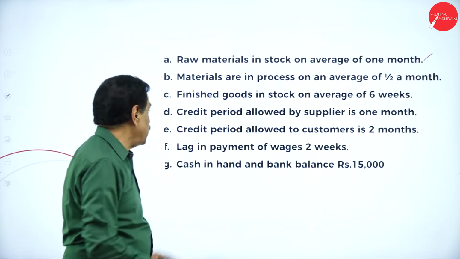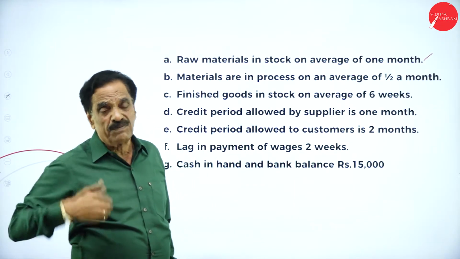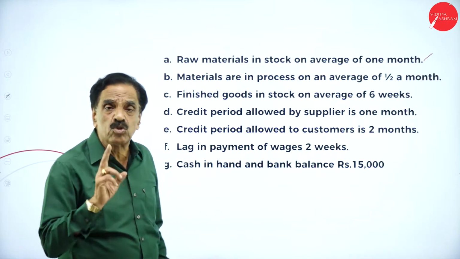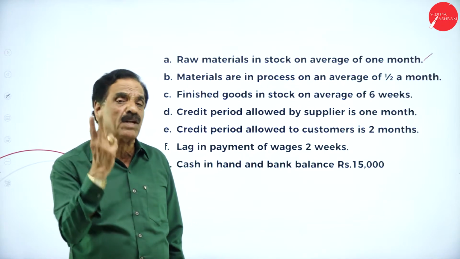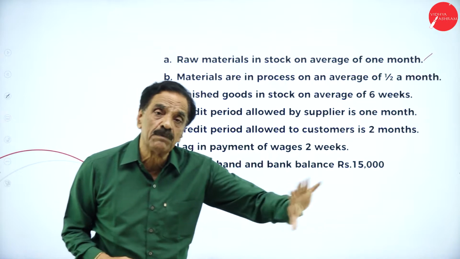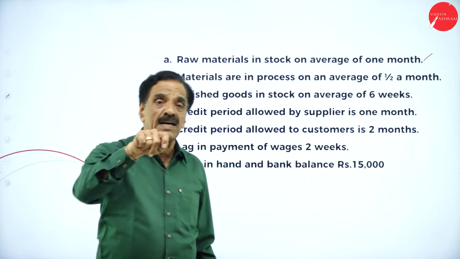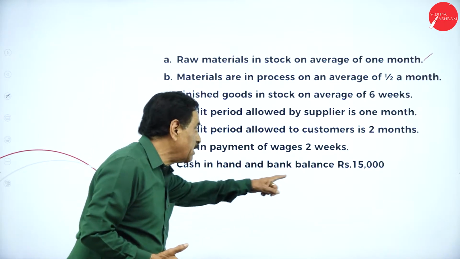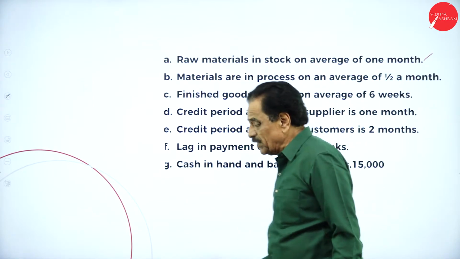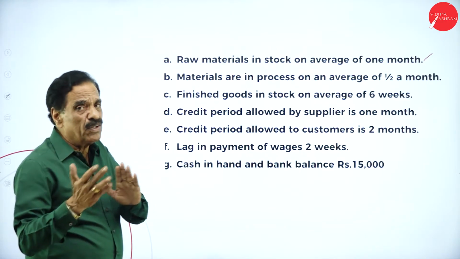We are going to explain this. Credit period allowed to customers: how many months? 2 months. After 2 months, they are going to pay. Then, lag in payment of wages, 2 weeks, means outstanding wages for how many weeks? 2 weeks. In a year, how many weeks are there? 52 weeks. How many units have been produced? 12,000 into 2 by 52. When it comes, multiply by the labor charge. Then cash in hand and bank balance available is 15,000. This is going to be worked out beautifully. If you do not follow, you can ask me a question.